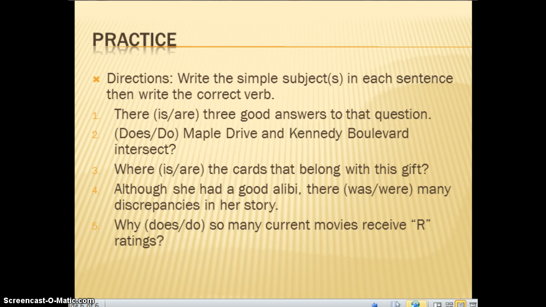For your last practice, you need to write the simple subjects in each sentence, and then you'll need to write the correct verb. You want to write the simple subjects because that will help you identify, especially in number 1, number 3, number 5, and number 4, what the verb will be if you can identify the subject. So all you need to do is write the subject and then write the correct verb.